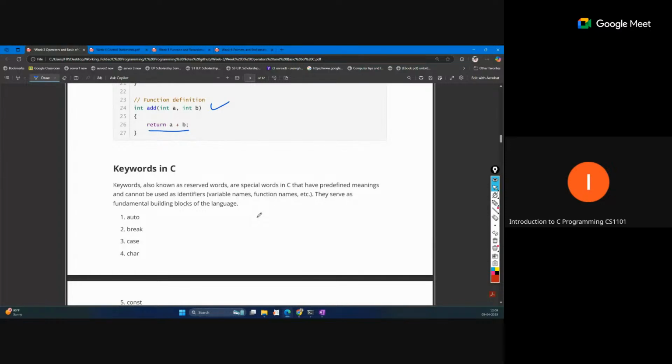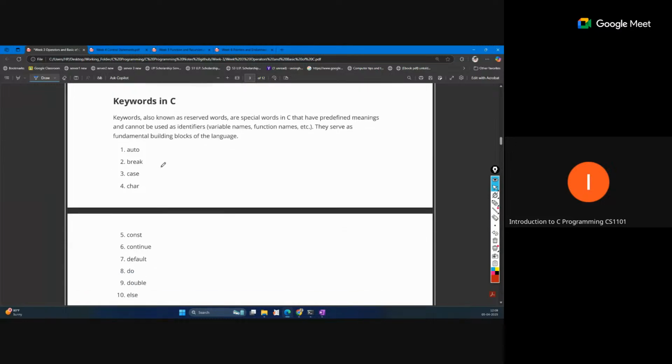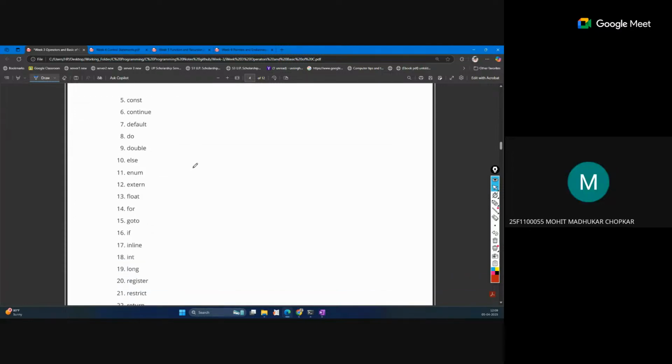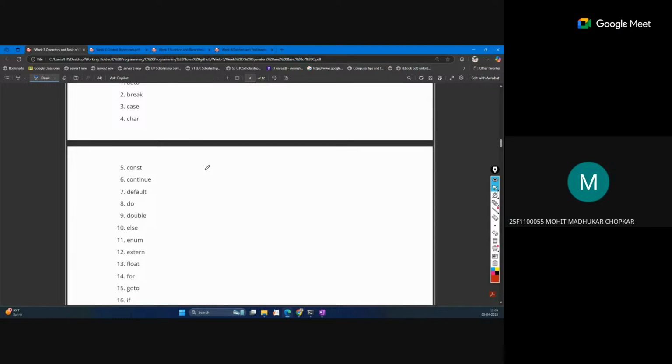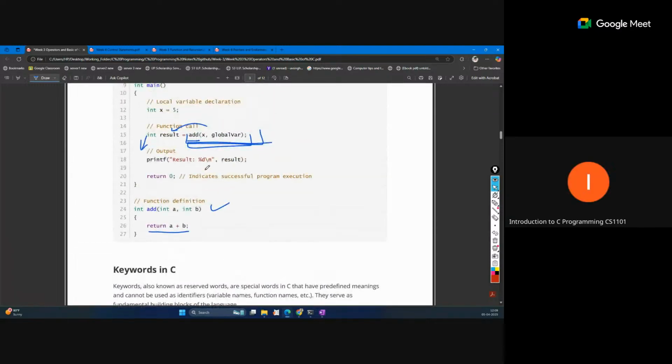So this is the basic structure of a program. We have already seen it many times now. Keywords are the main words that are reserved for the programming language. They have some meaning in the programming language, and that is called a keyword. You can see there are lots of such words. Can you recall return? Yes, sir. Can you recall the return statement? Yes, sir.